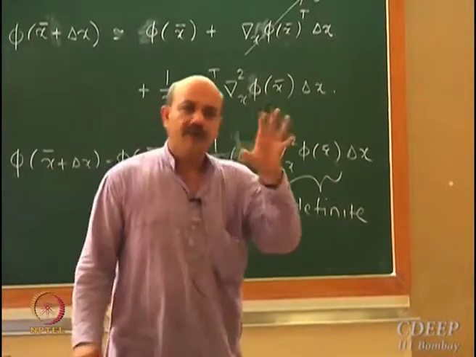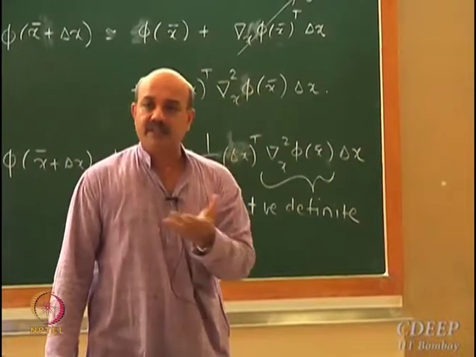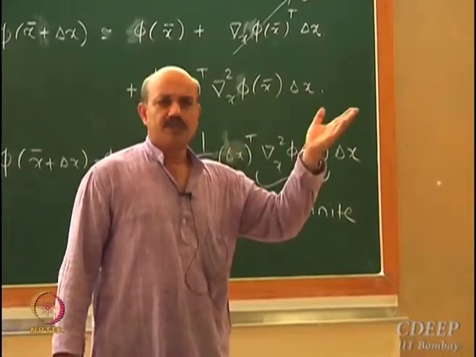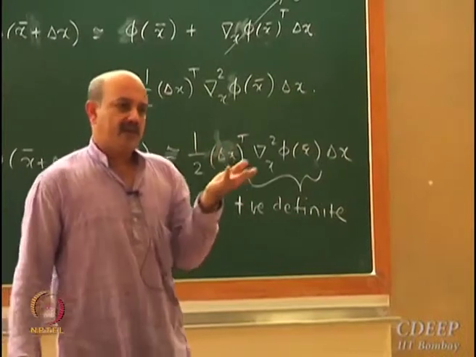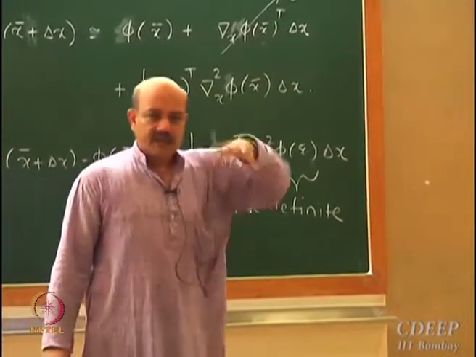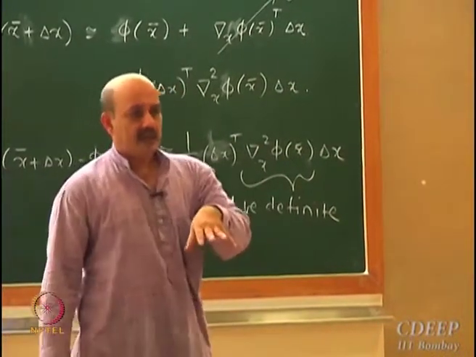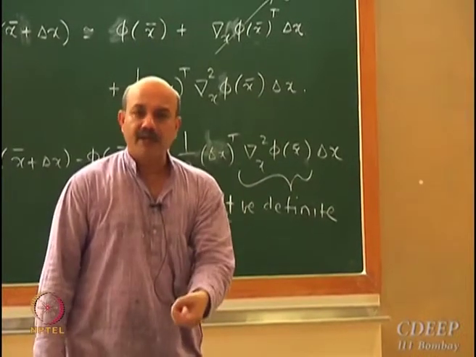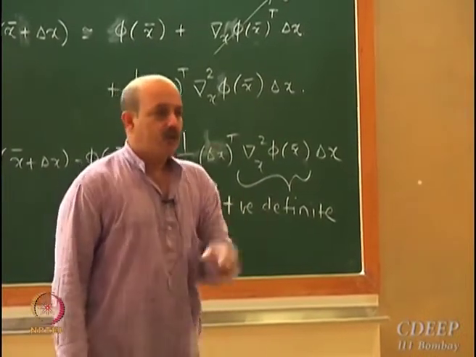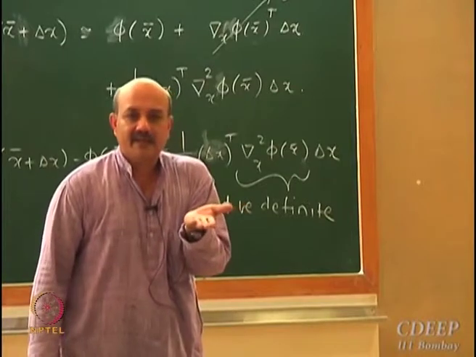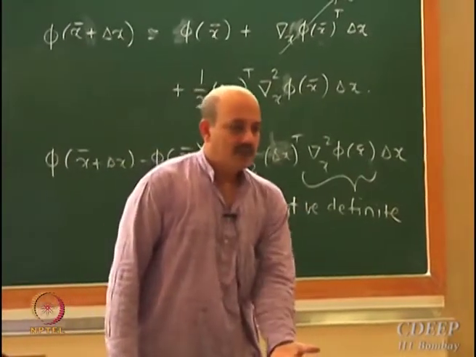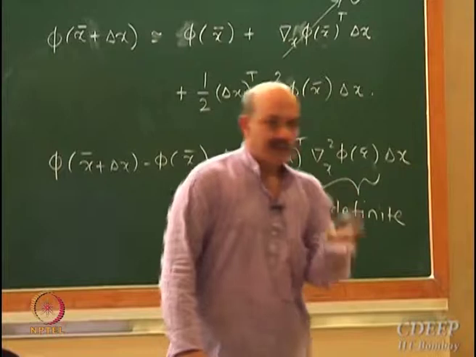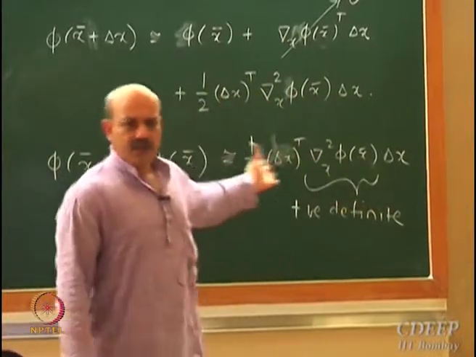Just whatever you can visualize in 2 dimensions or 3 dimensions, the same thing holds in n dimensions. If you try to move away from that point, just think of being in a valley. If you are at the lowest point in the valley, any which way you try to move, you will only increase height. You will not go further below. If you are at a minimum, that is the simple logic.